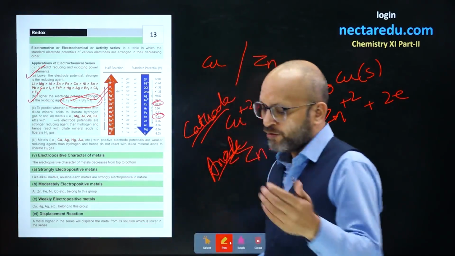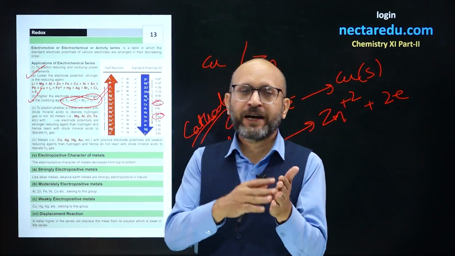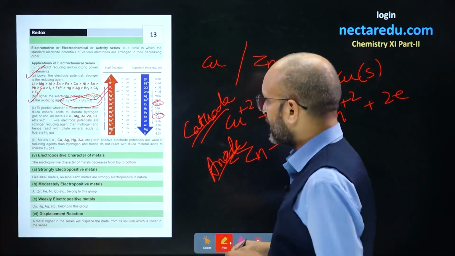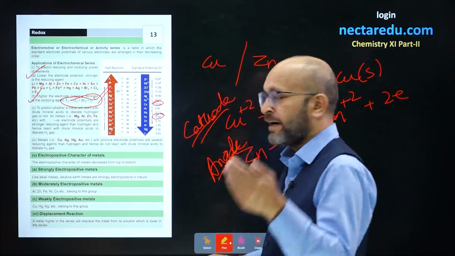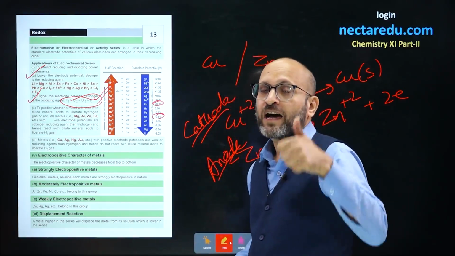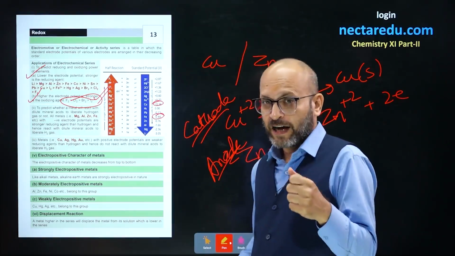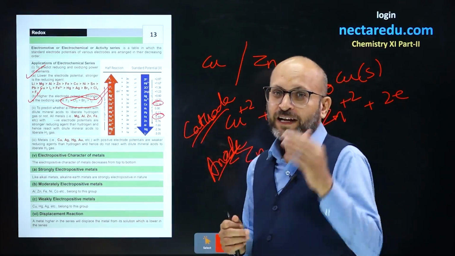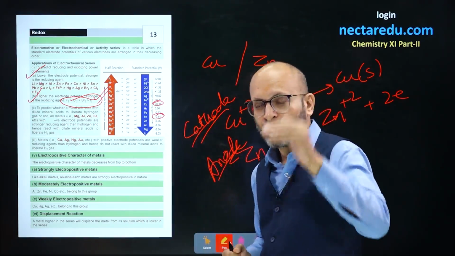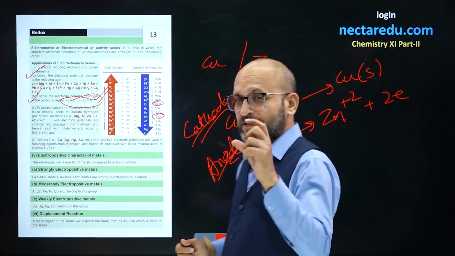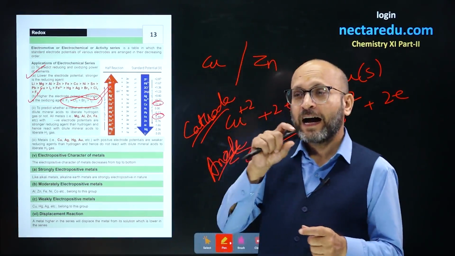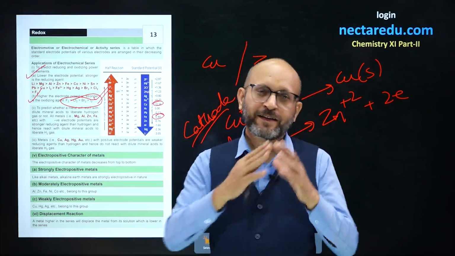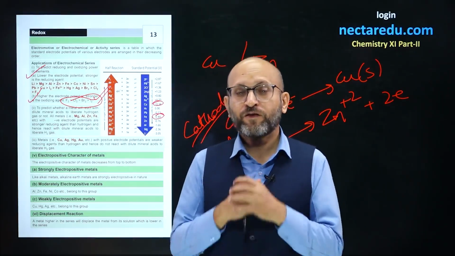Now, let us figure out which one will liberate hydrogen from a mineral acid, all right. That has also been given over here, that if you have an element which has a reduction potential higher than hydrogen, let's say copper, so copper will get reduced and hydrogen will get oxidized. Whereas if you have an element below hydrogen, that means negative electrode potential values, then hydrogen will be liberated from the mineral acid. If you take HCl and have a reaction with zinc, then what will you have?